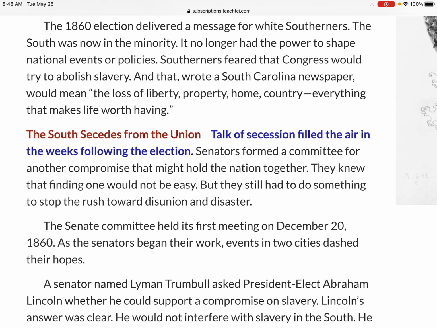The 1860 election delivered a message for white Southerners. The South was now in the minority. It no longer had the power to shape national events or policies. Southerners feared that Congress would try to abolish slavery. And that, wrote a South Carolina newspaper, would mean the loss of liberty, property, home, country, everything that makes life worth having. Which is an odd thing to say on the backs of slaves. They didn't value their rights worth life.